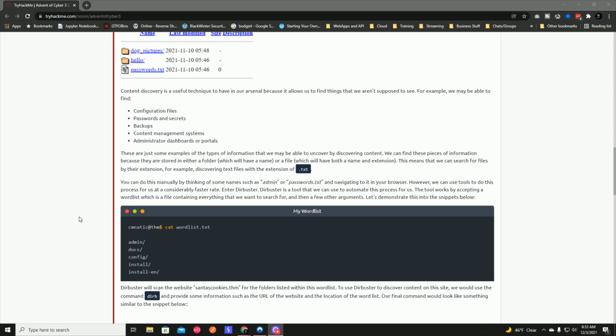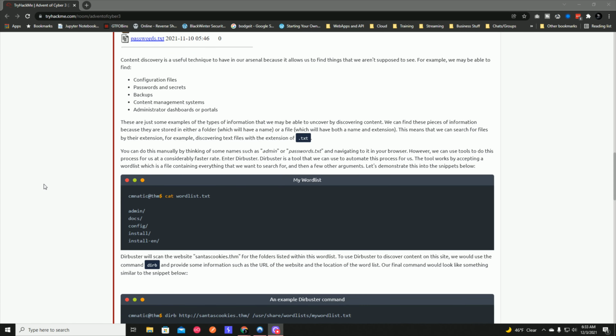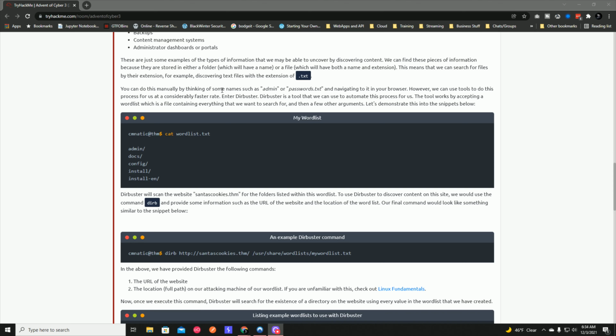This means that we can search for files by their extension, for example, discovering text files with the extension txt. You can do this manually by thinking of some names such as admin or passwords.txt and navigating to it in your browser. However, we can use tools to do this process for us at a considerably faster rate. Enter Dirbuster. Dirbuster is a tool that we can use to automate this for us. The tool works by accepting a word list, which is a file containing everything that we want to search for, and then a few other arguments. Let's demonstrate this with the snippets.